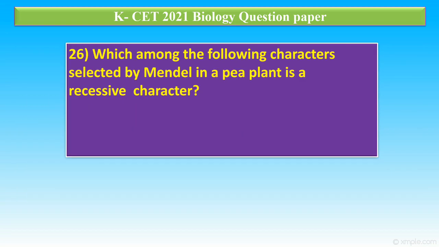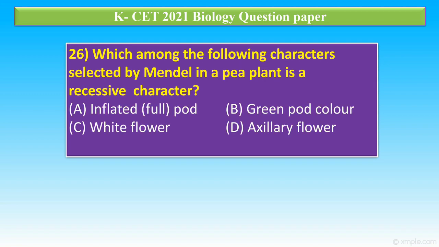Question number 26. Which among the following characters selected by Mendel in pea plant is a recessive character? Option A, inflated pod. B, green pod color. C, white flowers. And D, axillary flower. In this, the correct answer is option C. So related to flower color, violet is dominant, white flower color is recessive.